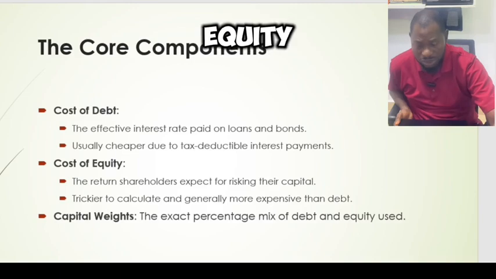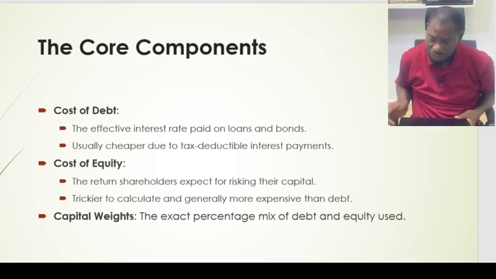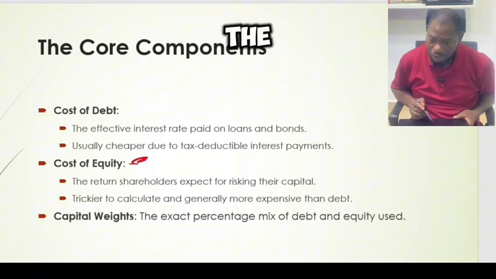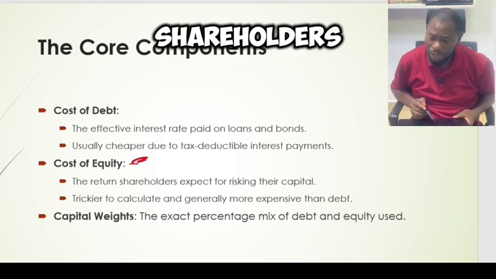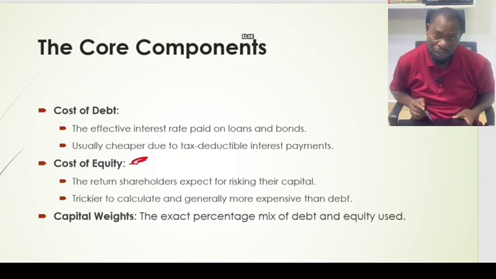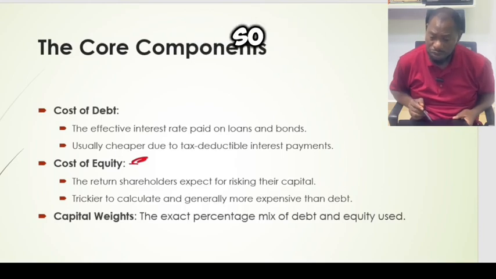Also, there's the cost of equity, which is another very important part for us to calculate. Yes, the cost of equity. The cost of equity is the return that shareholders expect for risking their capital. So if you're going to buy shares, it means there's the opportunity cost of that money. You could have used it for something else. So for that sacrifice, you expect a minimum rate of return. That is also one of the fundamentals in the core components.